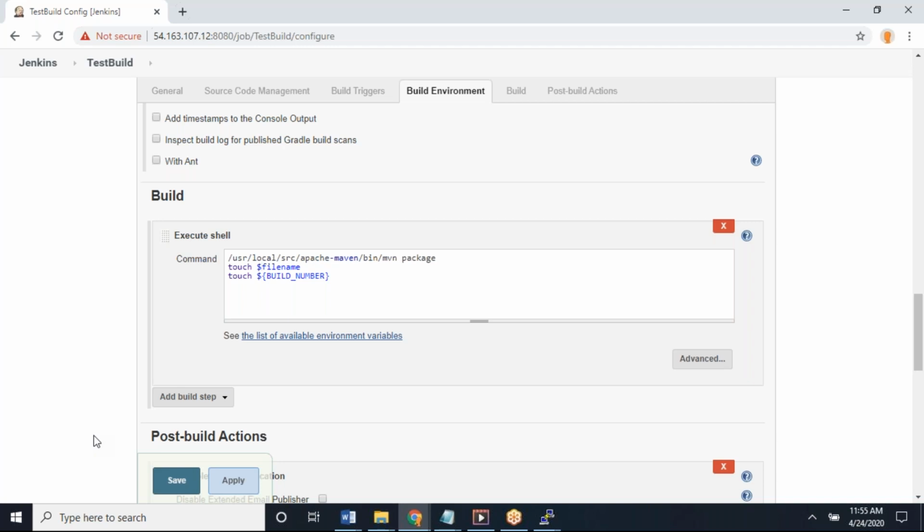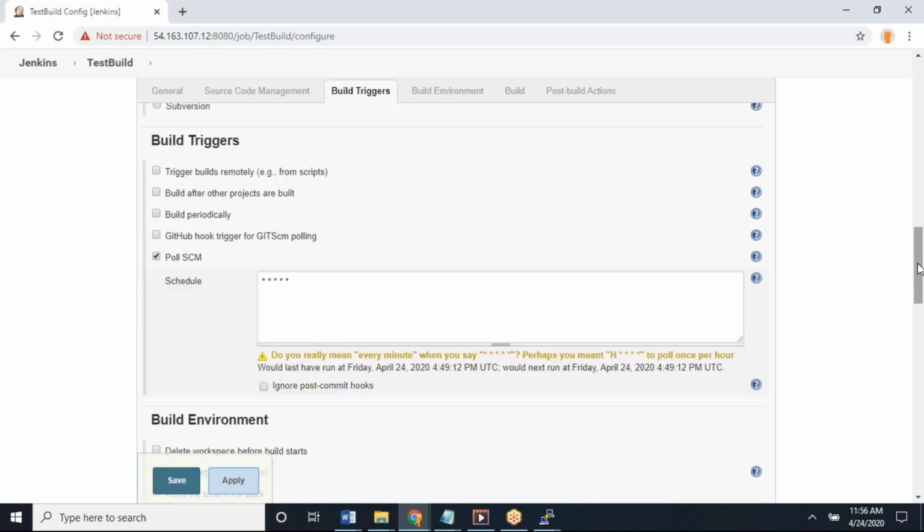This build number is already an available variable in Jenkins. BUILD_NUMBER is the available predefined variable. It will pick your actual number, how many builds happened, what the current build is, and replace it here. I'll show you, scroll up a little bit. Actually, one more option I have to mention, not related to parameters. Scroll up a little bit. Clean up your workspace. That is the best option to use every time, here itself.